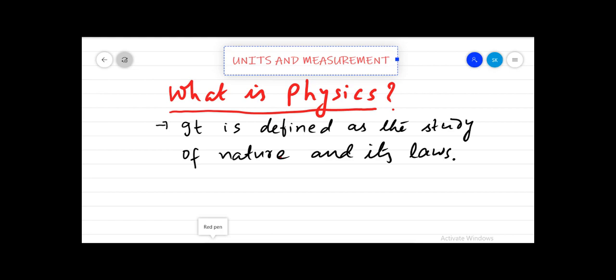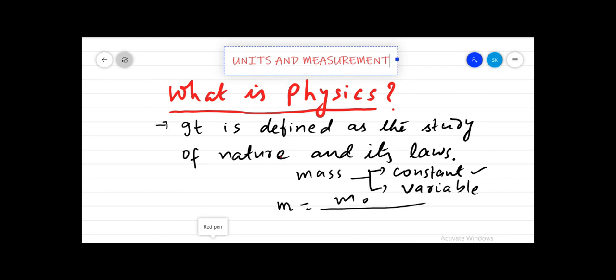So what I wanted to say is that in physics a scientist comes and gives a law, and it may be changed when time changes. So let us see whether mass is constant or variable. Till now we have read that mass is constant, but mass is no longer constant. It is variable and it varies with this equation: m equals m naught divided by under root 1 minus v square by c square.